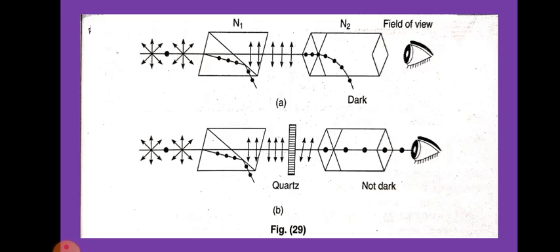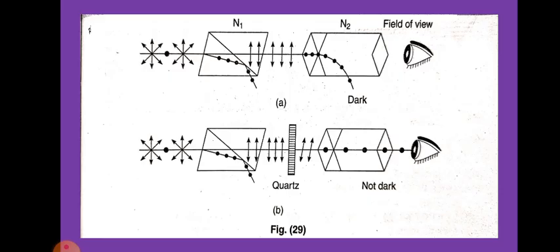First, there are two types of optically active substance. The substances which rotate the plane of polarization clockwise, looking against the direction of light, are called right-handed. The substances which rotate the plane of polarization anti-clockwise are called left-handed. Second, the amount of rotation produced by an optically active substance is proportional to the thickness traversed, that is, theta proportional to L.